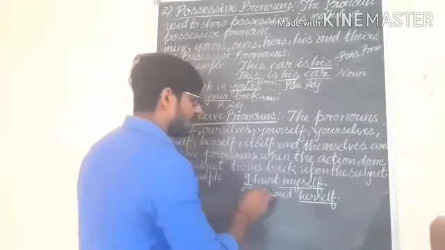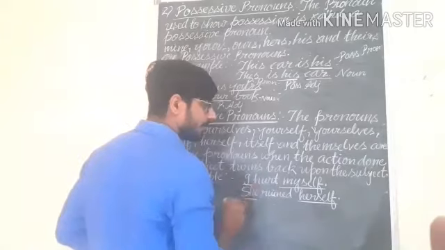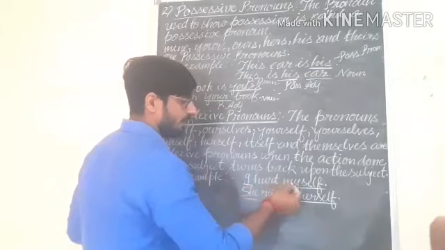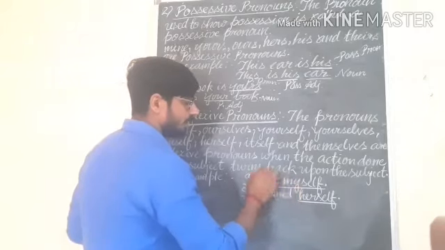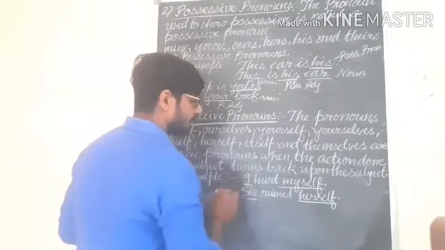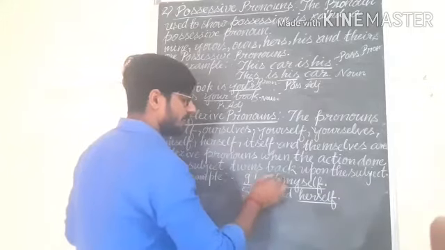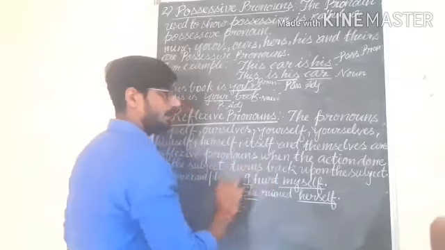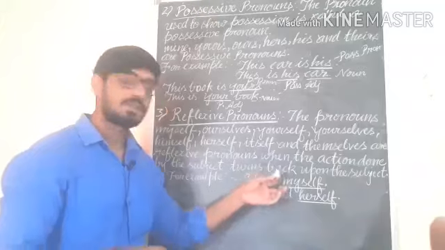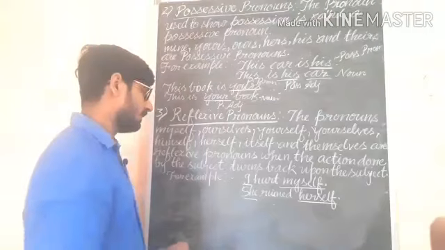So look at the example, I hurt myself. So myself word is indicating here reflexive pronoun, and whatever the action is done by I, I hurt myself, means that the subject has been hurt. Understand? I hurt, the action turns back upon the subject. The action is hurt and it turns back upon the subject. I hurt myself. Myself means indicating to the subject. So whatever the action is done here turns back upon the subject.